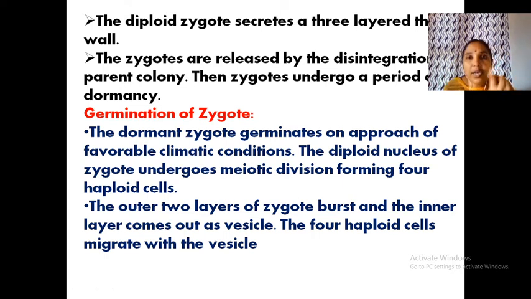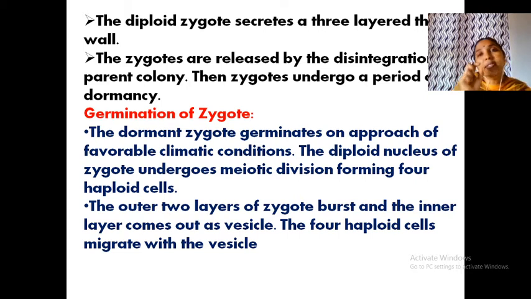The zygote is released by breaking the wall after a particular period. So, what happens? The male gamete, or androzoids, enter inside the cell and only a single ovum fusion takes place. Then what happens? The zygote is formed, it is thick-layered, and it is released by the disintegration of the wall. Then how does the zygote germinate? The zygote germinates when favorable conditions arrive.